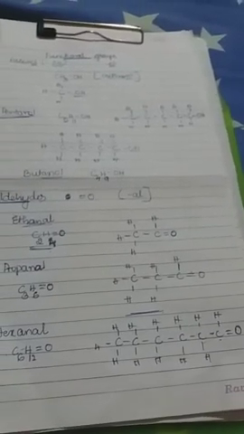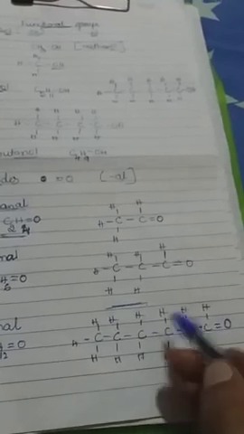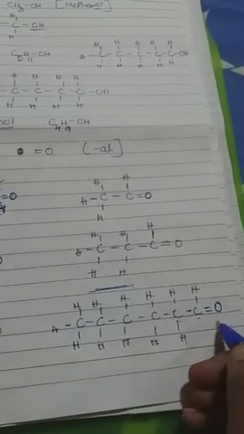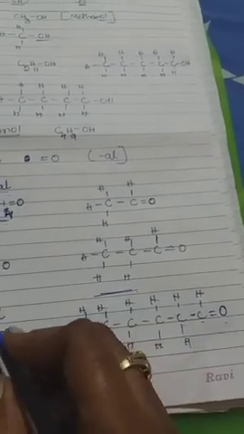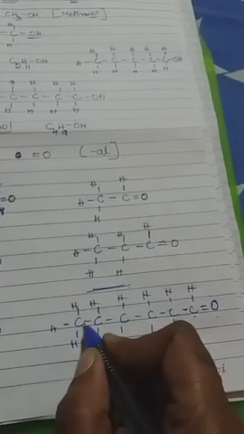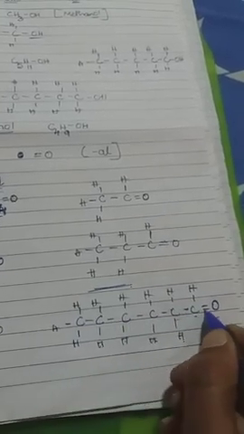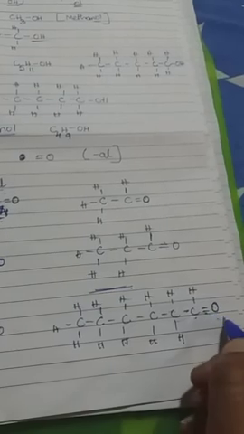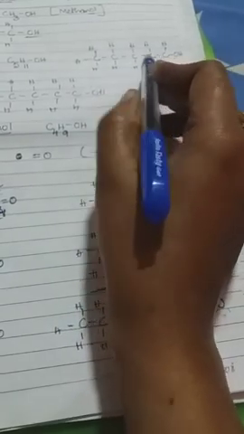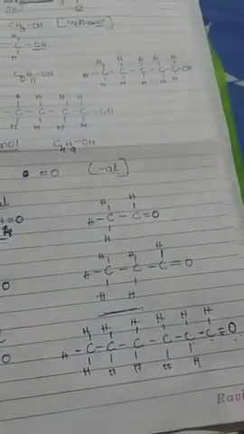Hope you will understand this. Even sometimes if they are giving like that only, you can guess from this only. If double bond O is there, that is nothing but the aldehydes group. So that ends with the hexanal. If double bond, it is very easy to count the carbon atoms. 1 2 3 4 5 6 carbon atoms. Double bond O is there, nothing but the hexanal, like that. Here 1 2 3 4 5 carbon atoms are there, and OH group is there. If OH group is there, that is alcohol, nothing but it is a pentanol. Like that we can guess.